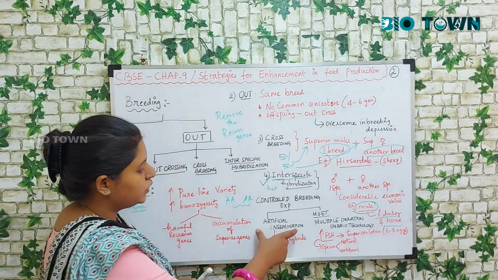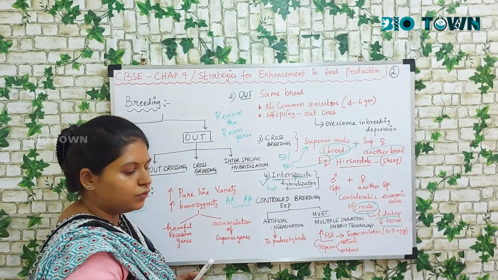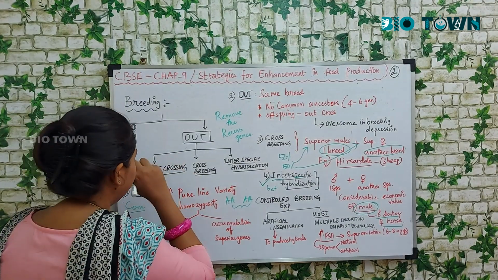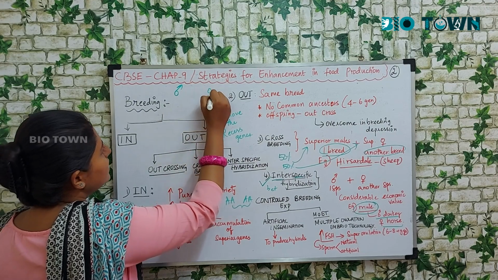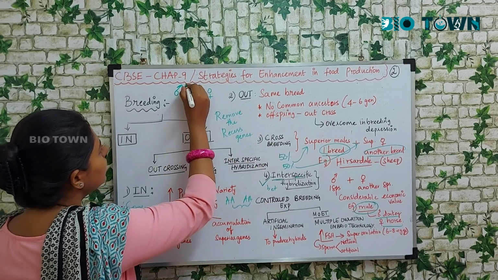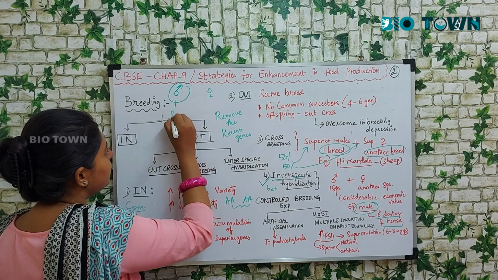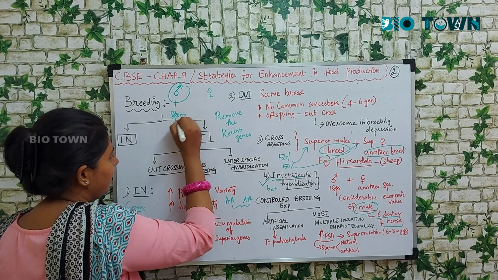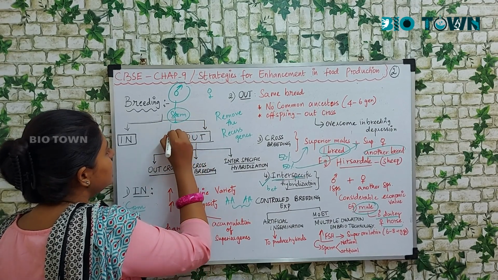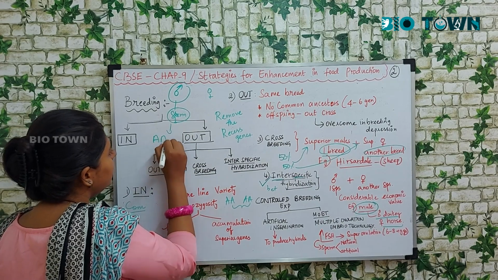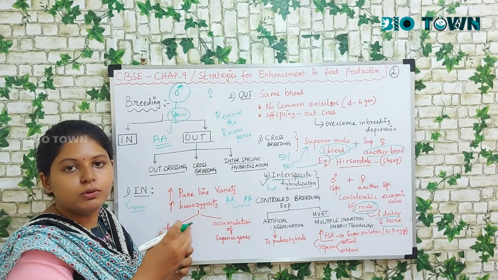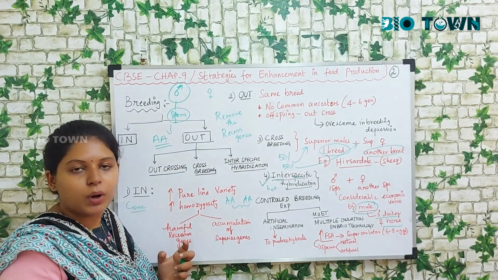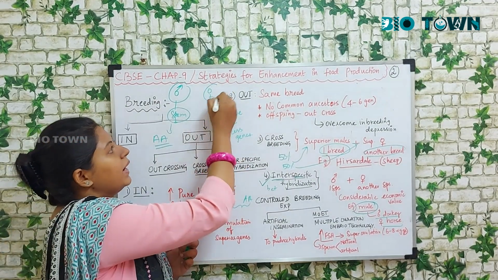Now what is artificial insemination? For example, let me write it here. There is a male, there is a female. What you do is you collect the sperm sample of this male. Say this male is a superior quality male. Now you want the superior quality to be passed on to the progenies yielded by the female.